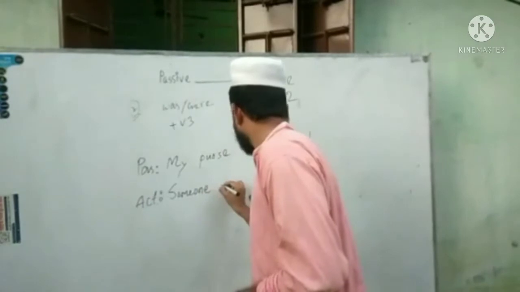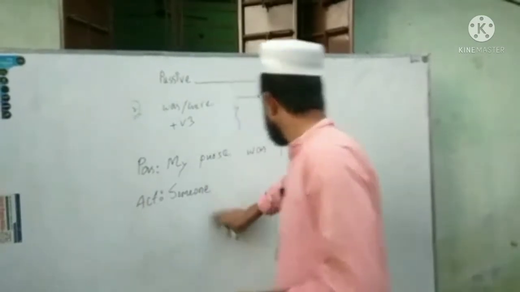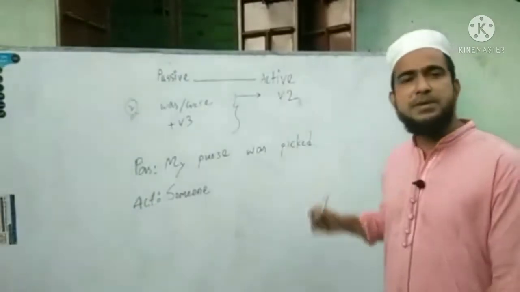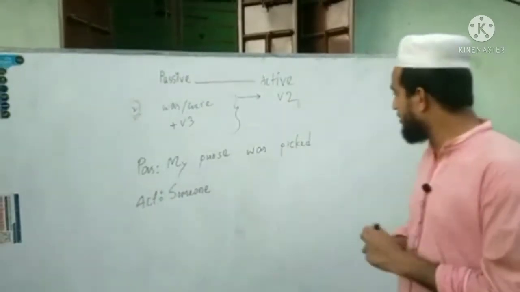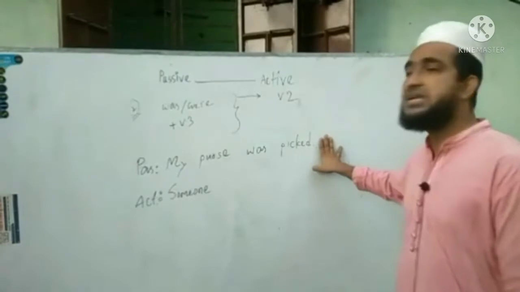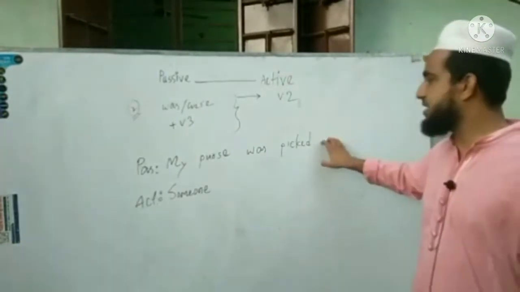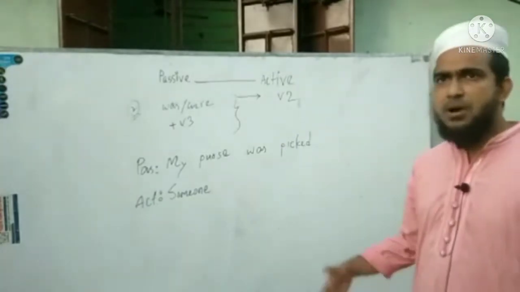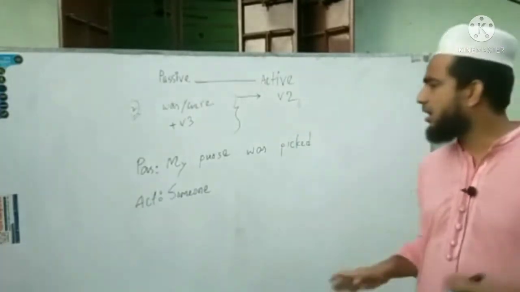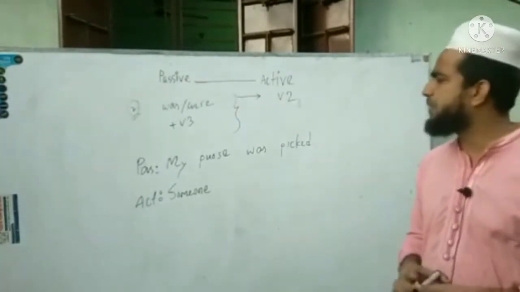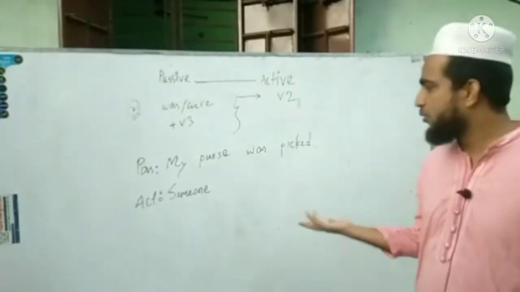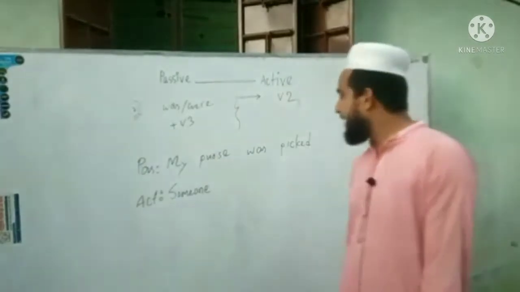Someone is the omitted object here. There is no object actually. Who did it? There is nothing written. So we will take someone. Someone is correct because my purse was picked by a pickpocket.